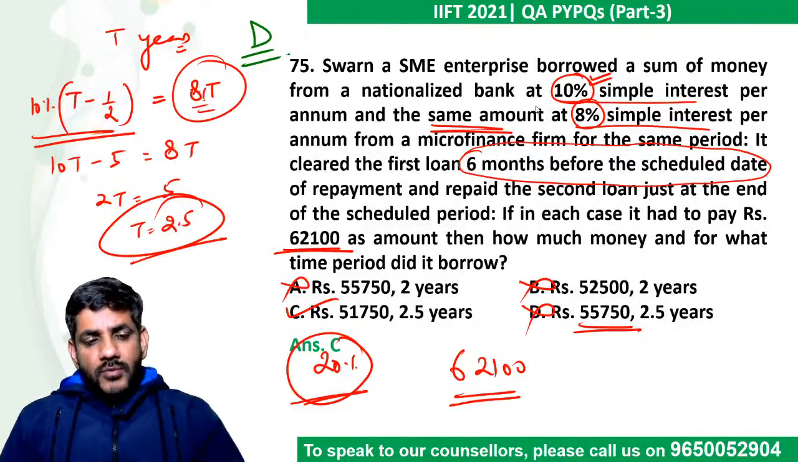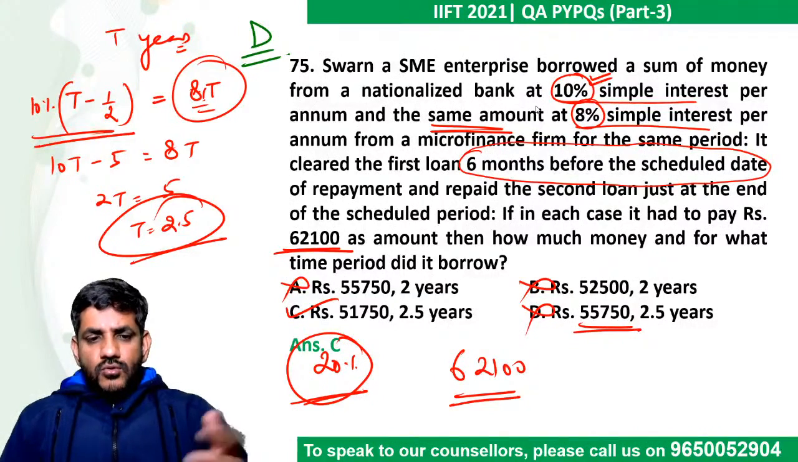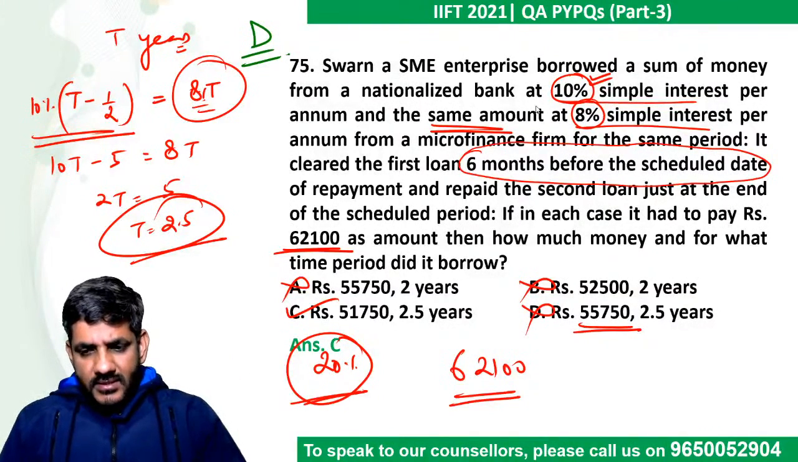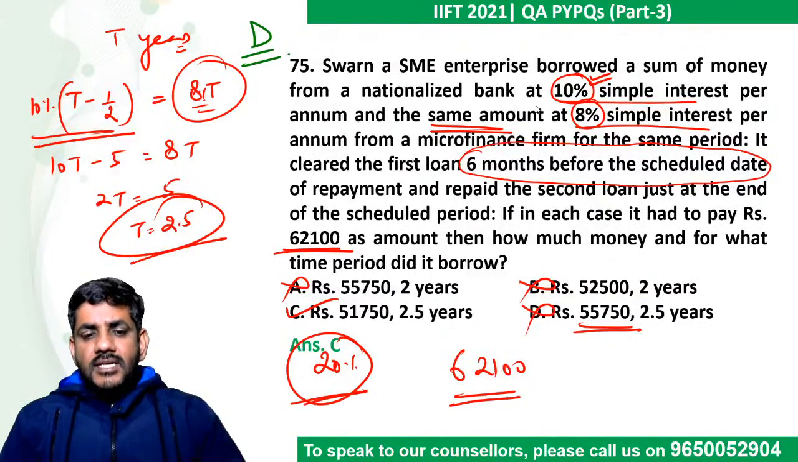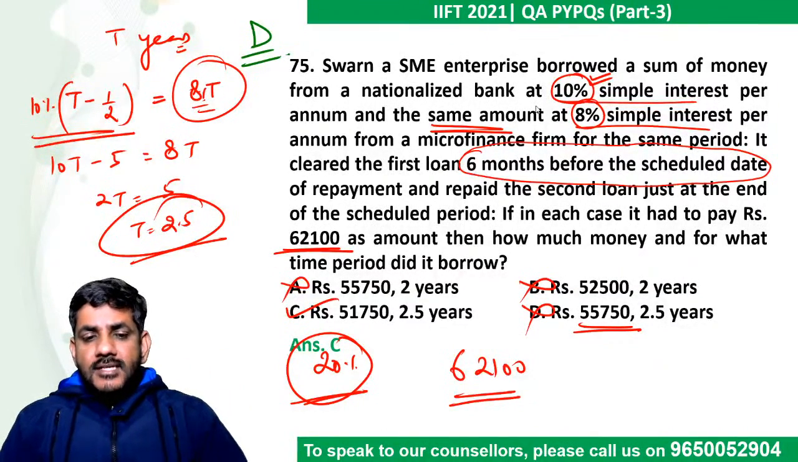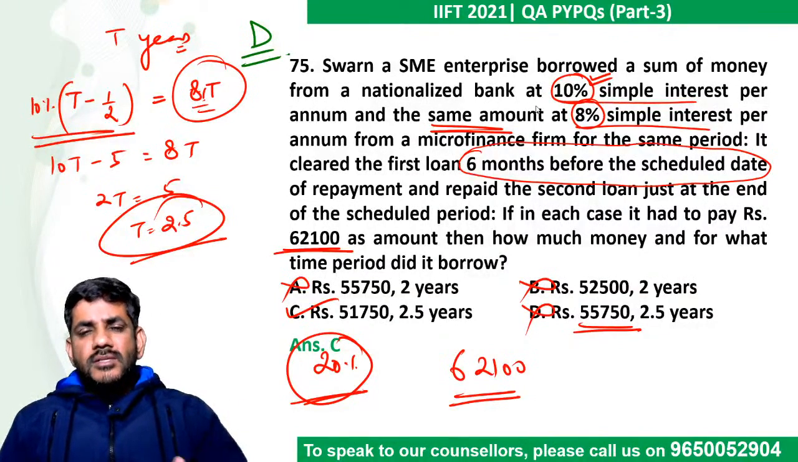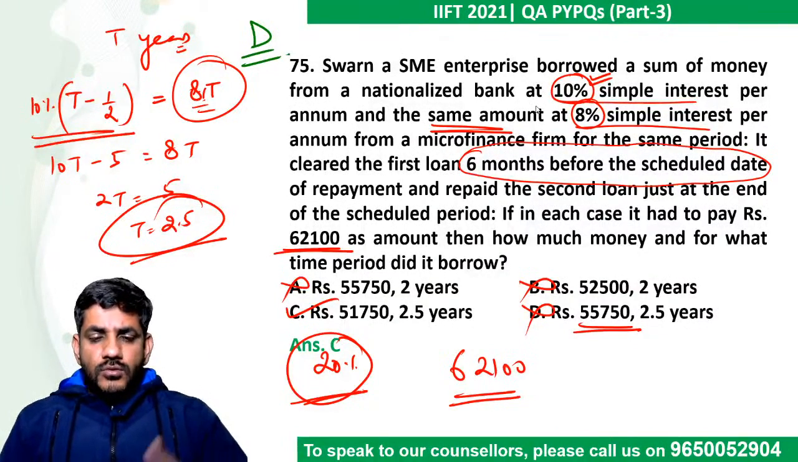Ashish, in the last part, what we have done, once we got to know that time is 2.5 years, you are getting 8% interest. So 2.5 into 8% is 20%. So we got 20% interest. And adding that 20% interest, my amount became 62100. So what was the principal? So I'm saying 62100 divided by 1.2 you can do. That will also give you 51750.